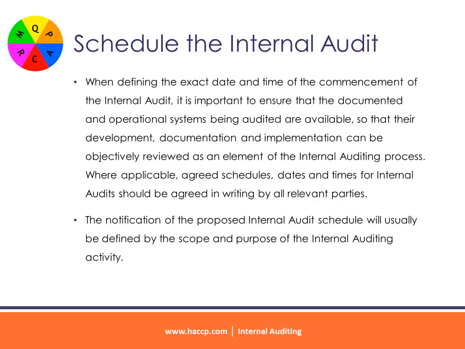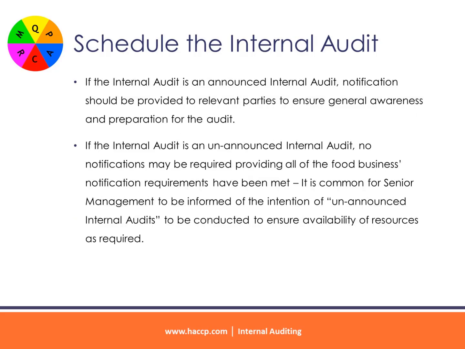Where applicable, agreed schedules, dates and times for internal audits should be agreed in writing by all relevant parties. The notification of the proposed internal audit schedule will usually be defined by the scope and purpose of the internal auditing activity. If the internal audit is an announced internal audit, notification should be provided to relevant parties to ensure general awareness and preparation for the audit. If the internal audit is an unannounced internal audit, no notifications may be required providing all of the food business notification requirements have been met.